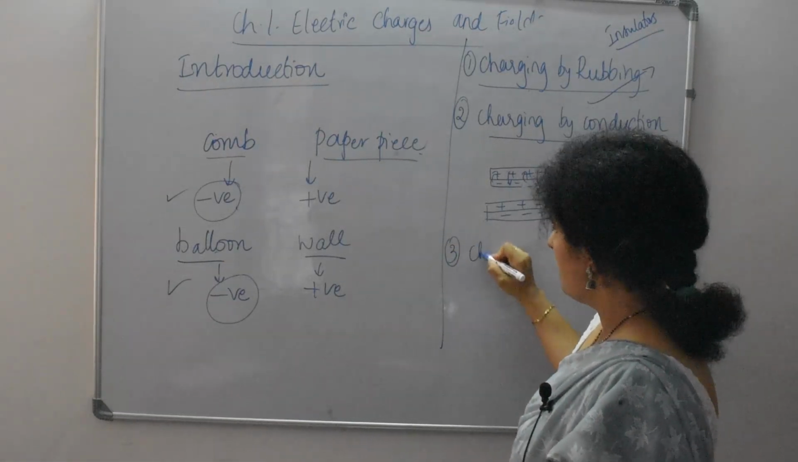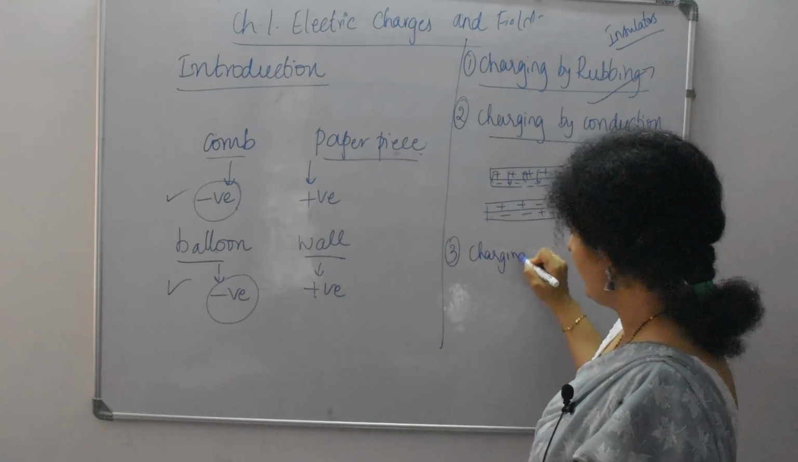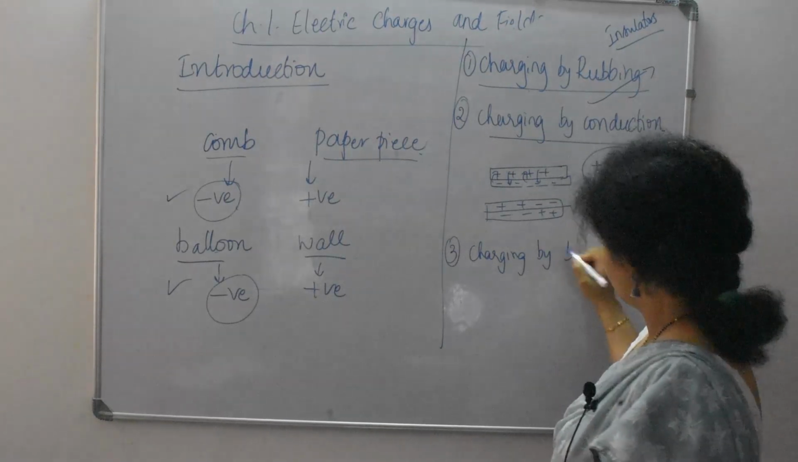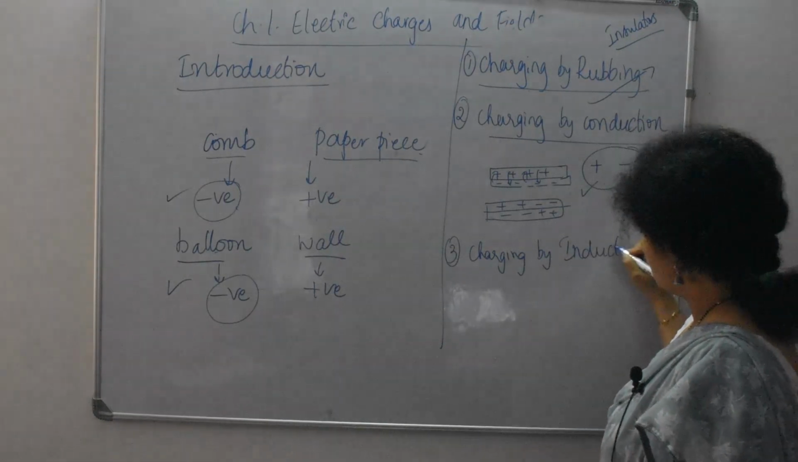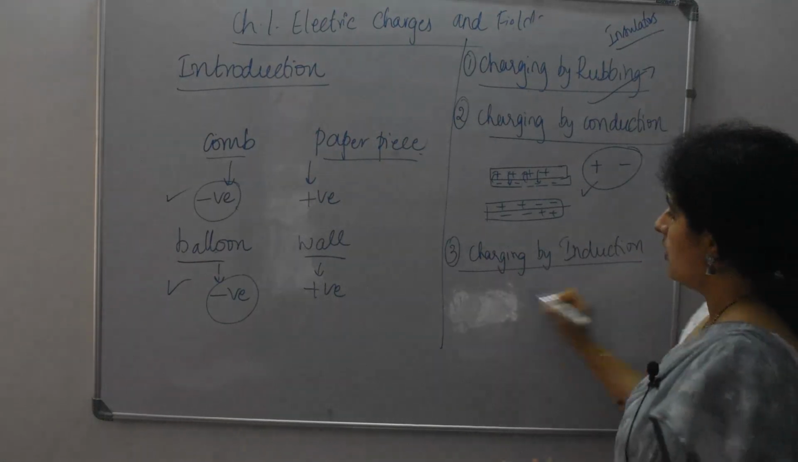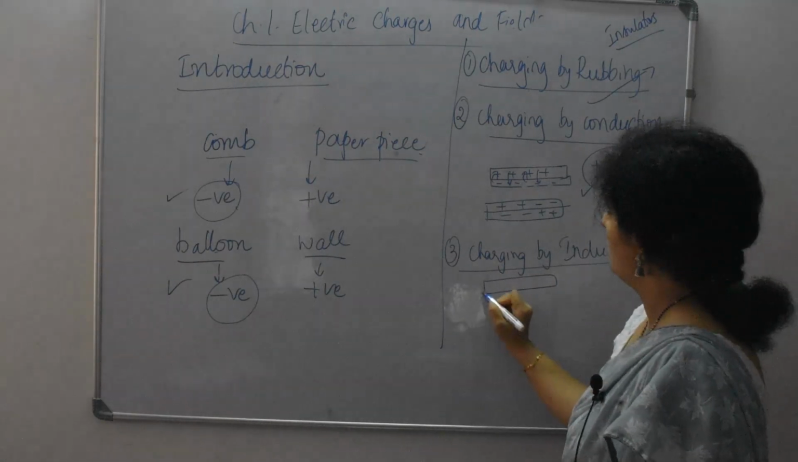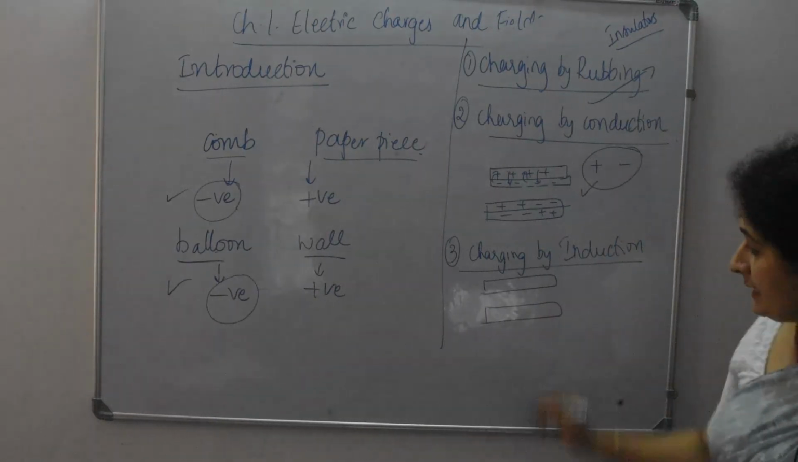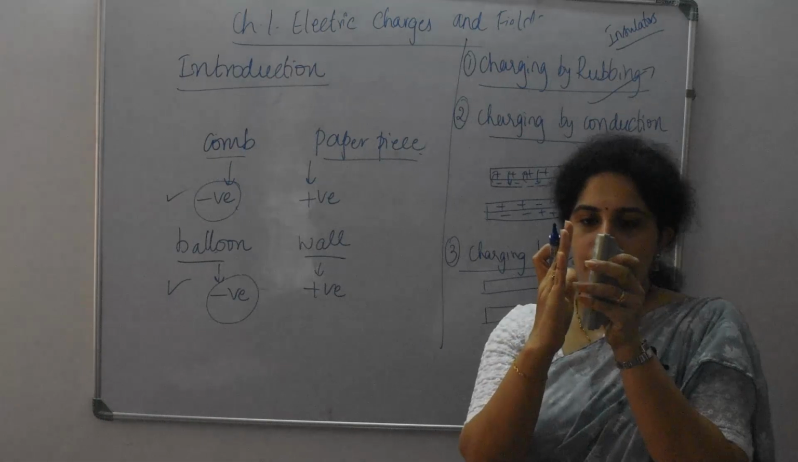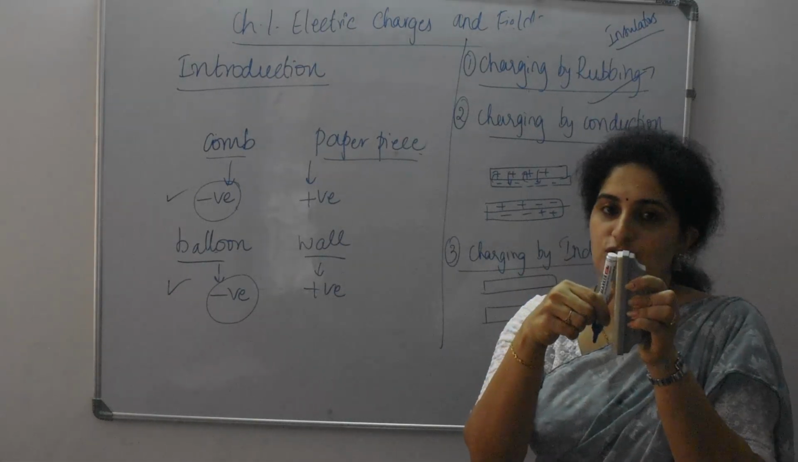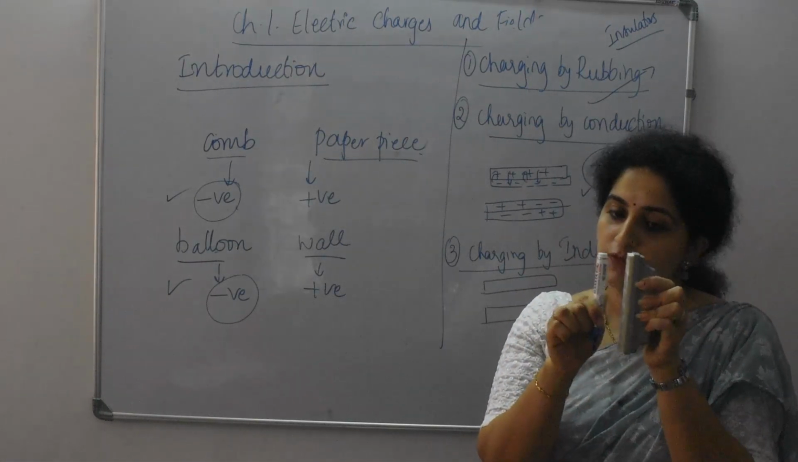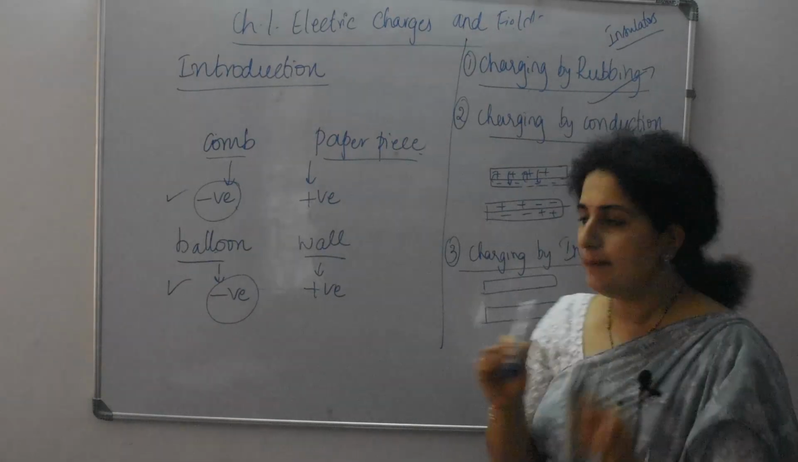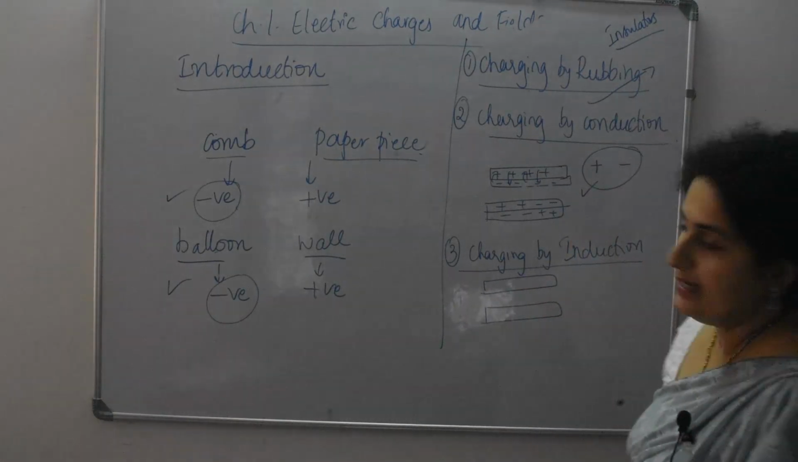Next one is charging by induction. There is a slight difference. Induction means you will not bring the two bodies into contact. You keep a distance, keep them closer to each other, but you will not touch. If you touch, it means conduction. If you just have a very small gap, then it is charging by induction.